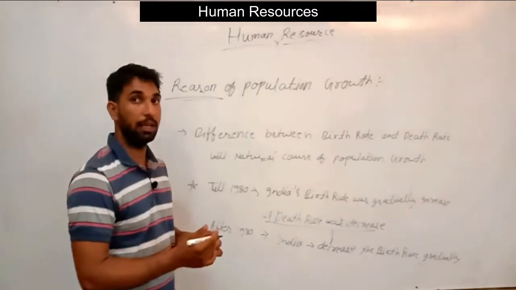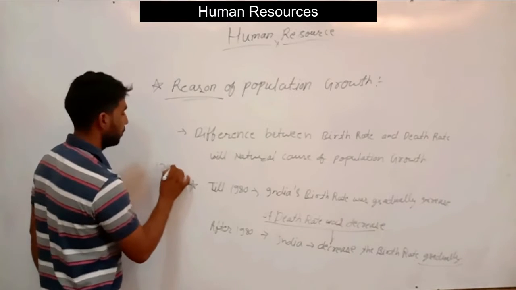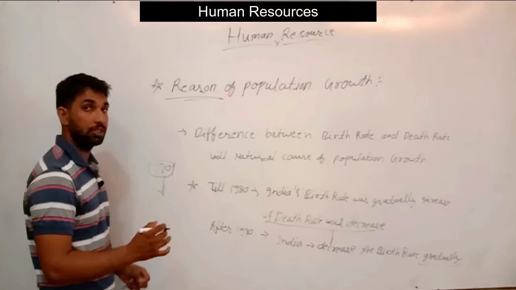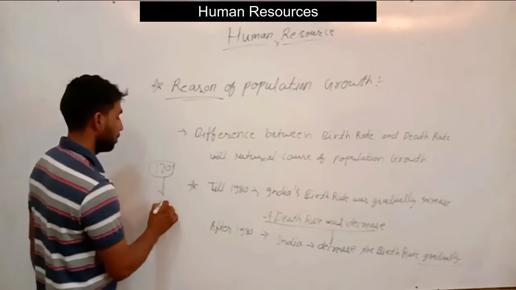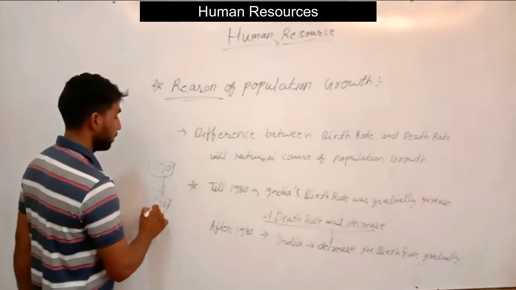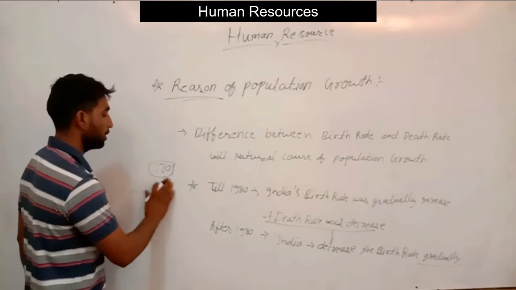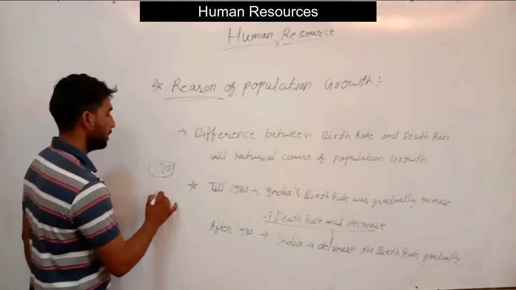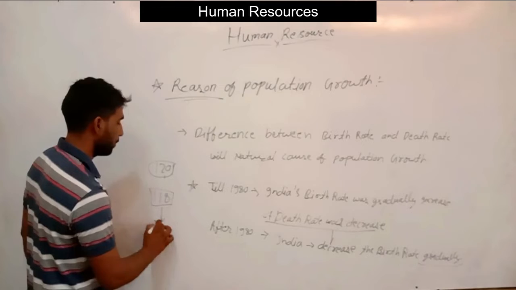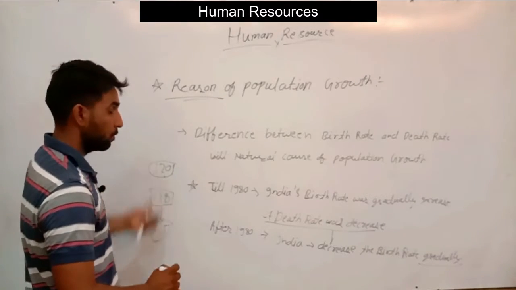For example, if India had a birth rate of 120, it would not change to 10 within a year. In the next year it would be 118, maybe 115, gradually decreasing.